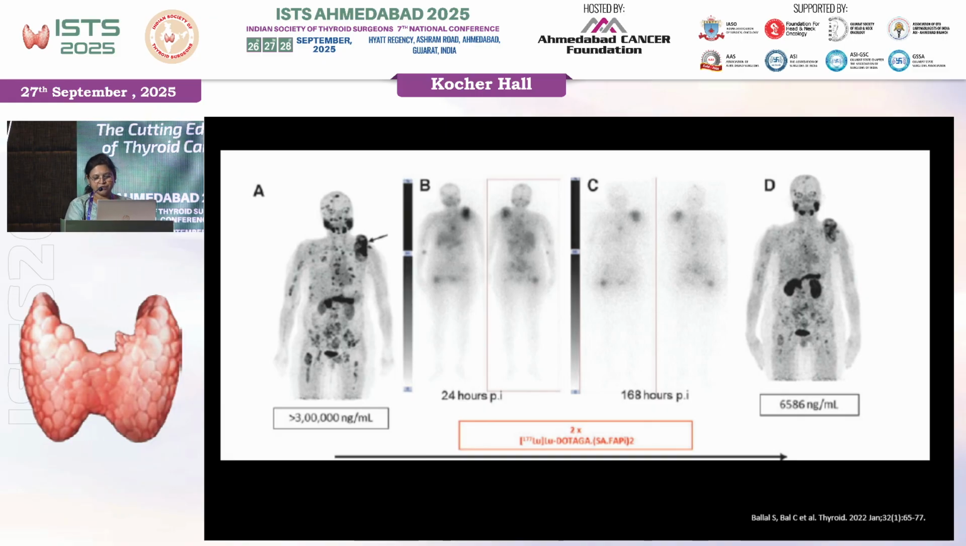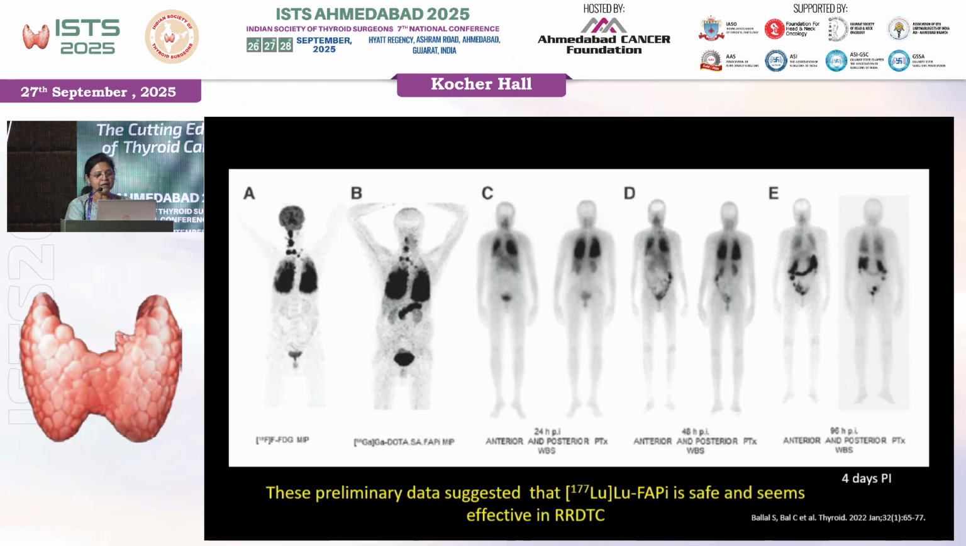So even 7 days after the therapy, there's good retention of this tracer, and therefore this is going to be effective. Another example, lung metastasis seen on FDG. This is the FAPI, extensive lung metastasis, and when they imaged the patient for 4 days, they saw that there is good retention of this tracer even 4 days post therapy in the lung metastasis as well. So this preliminary data suggested that FAPI is safe and seems to be effective in RRDTC.